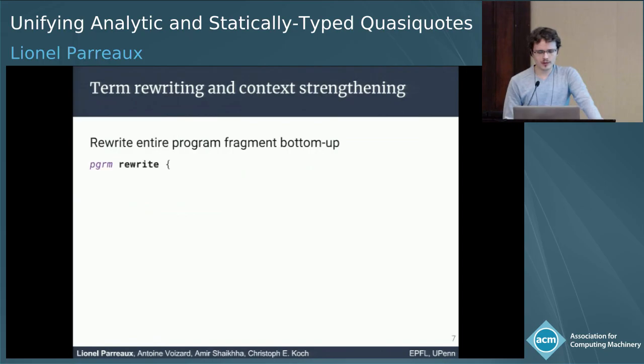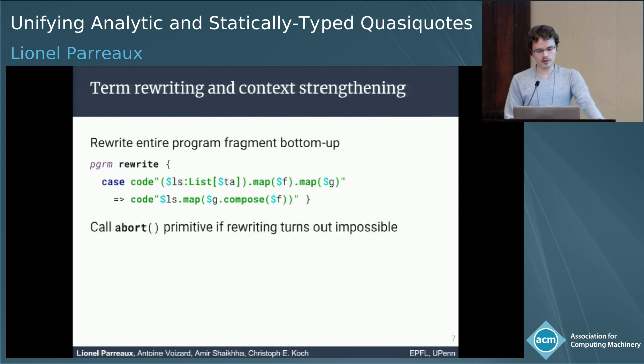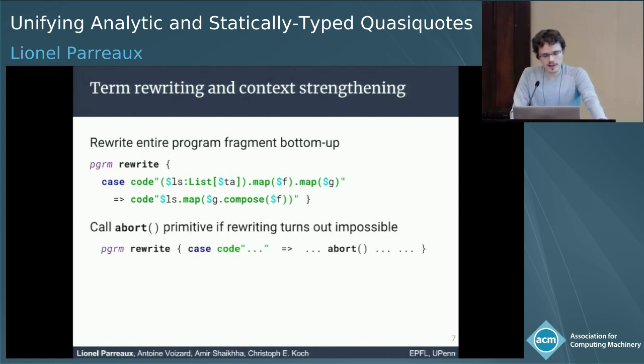So we also have the primitive for program rewriting that applies pattern matching, but on the whole program, on every sub-expression of the program. We can do things like list fusion. So here this matches a list of some arbitrary type A with two functions mapped to it, and we can rewrite it to the composition of the functions, right? This is a simple example. Now, we also have speculative rewriting, and so this means that whenever you see something that shouldn't happen during a rewriting, you can always call abort, and it will give the control back to the innermost rewrite rule, and it will just go straight to the next case.